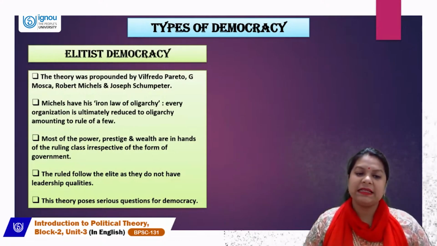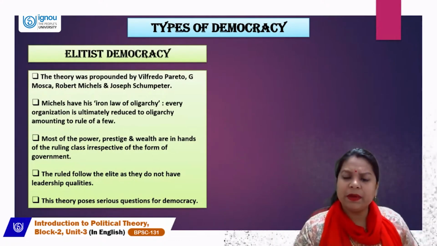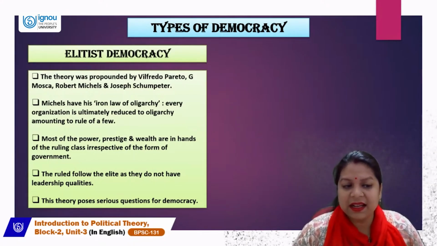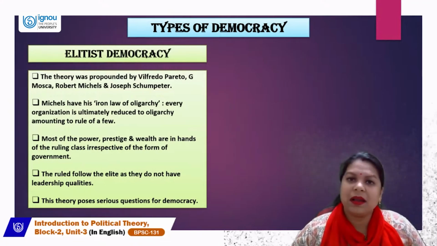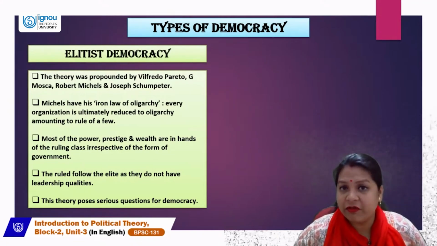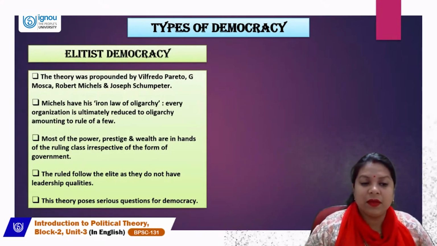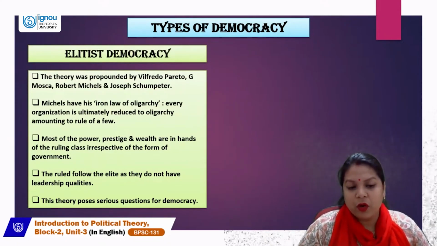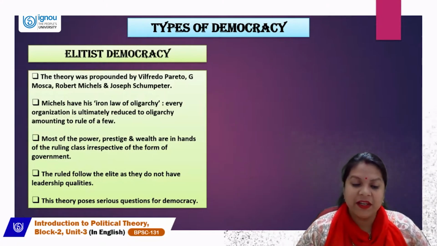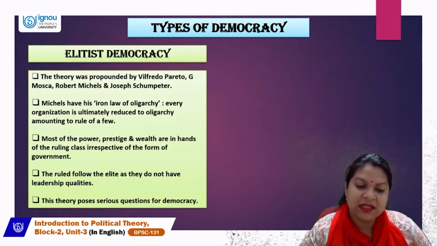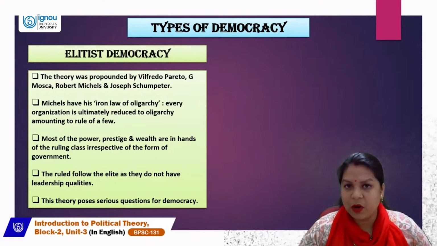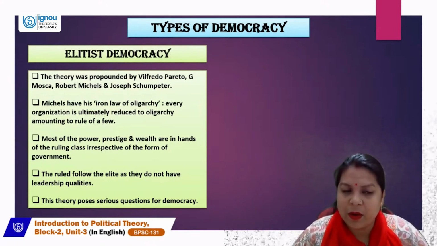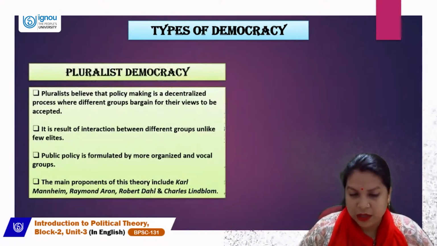So what Michels says is that whatever democracy we say, it is the rule of people, but elitist democracy says that it is about power, and people having more power, prestige, and wealth become the ruling class. So the ruled follow the elite as they do not have leadership qualities. Also, this theory poses serious questions for democracy. This is a kind of criticism of democracy, and the elitist theory does that.